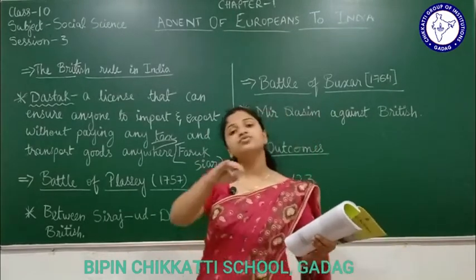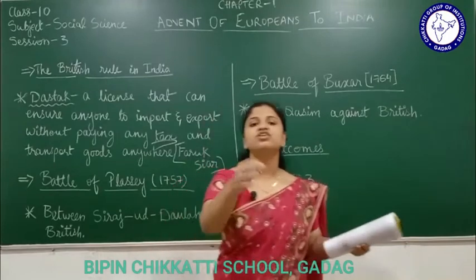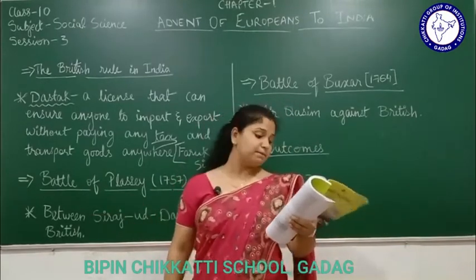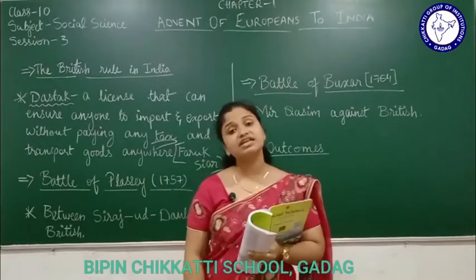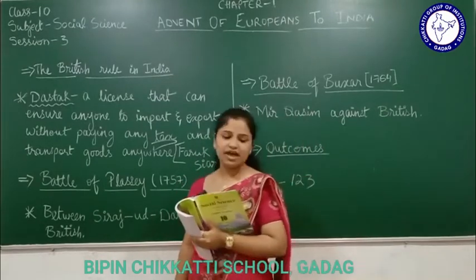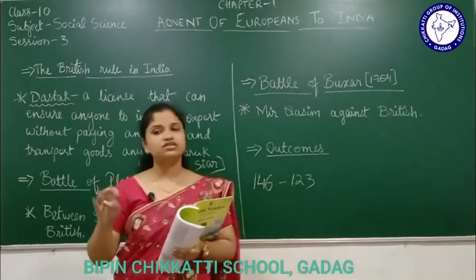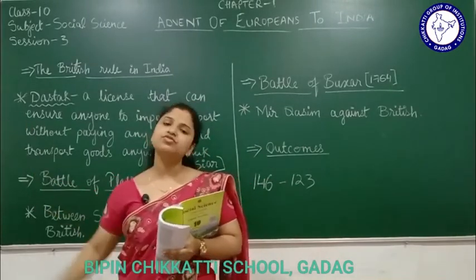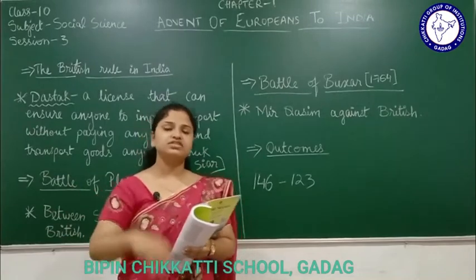The British removed Mir Jafar. They said Mir Jafar was not capable now, and they brought his nephew Mir Qasim. They made Mir Qasim the new Nawab. Now what happens, you know? Mir Jafar is not giving them much help or much profit, so they will just remove him and put another person, Mir Qasim.